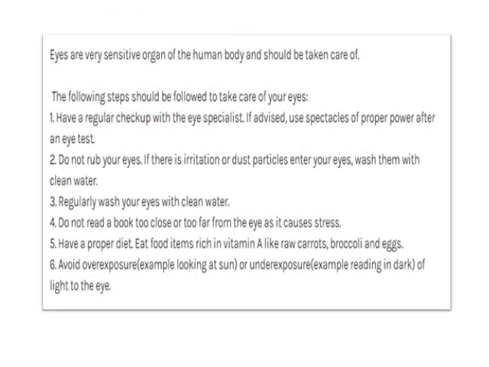Now we have seen the importance of the eye, and it is time for us to learn how to take care of our eyes. Eyes are a very sensitive organ of the human body and should be taken care of. The following steps should be taken to take care of our eyes.